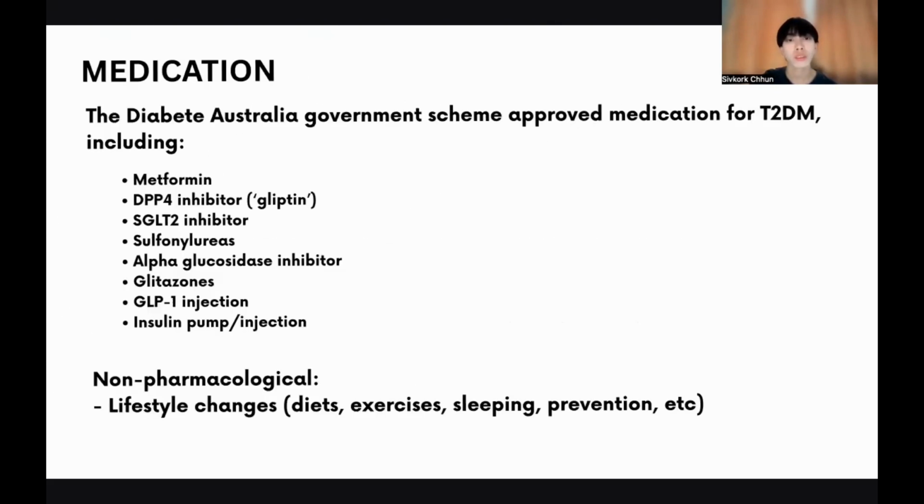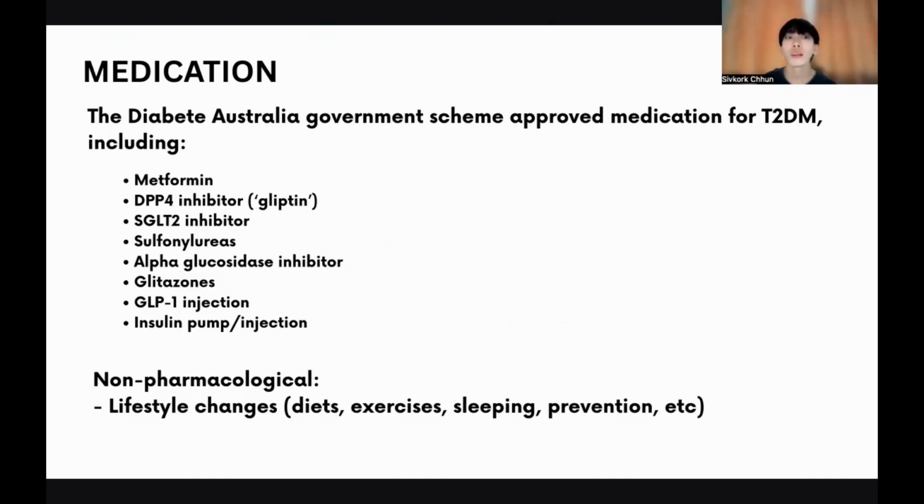So what are the interventions? They involve medication, non-pharmacological approaches, and surgery. For the medication, I cannot explain in much detail about the names, but I can discuss some important medications. The Diabetes Australia government schemes reported that there are some specific medications that can treat type 2 diabetes mellitus. It includes metformin for type 2 diabetes mellitus and gestational diabetes for pregnant mothers and children. I can explain the side effects of each one as well.